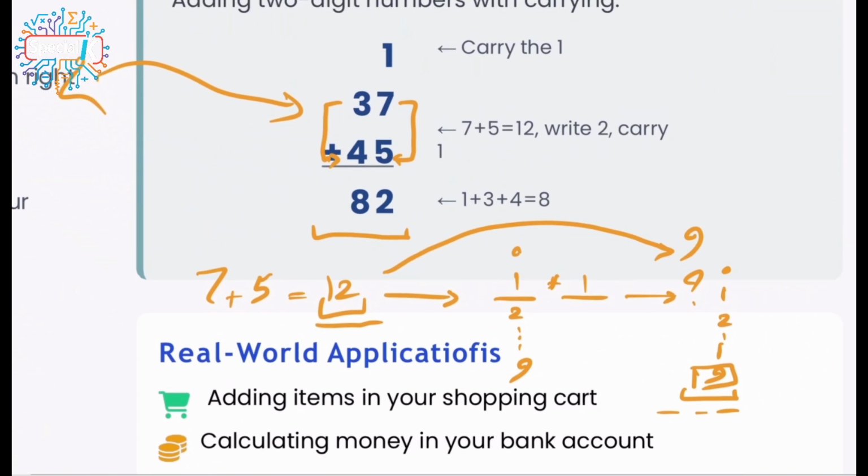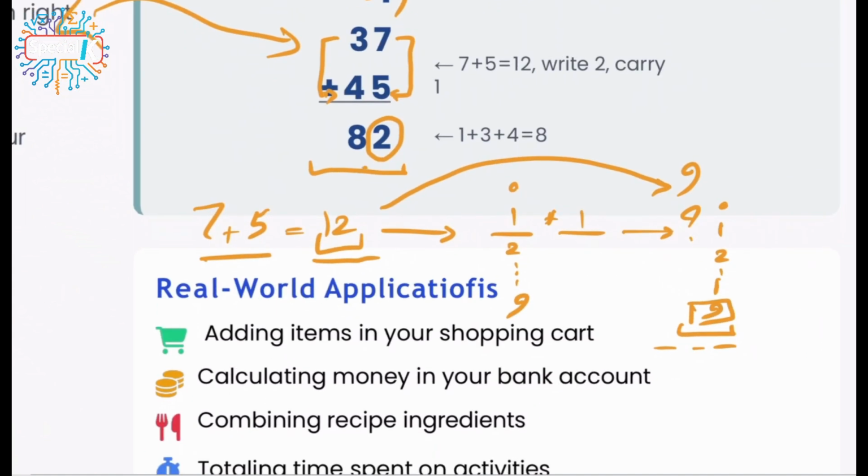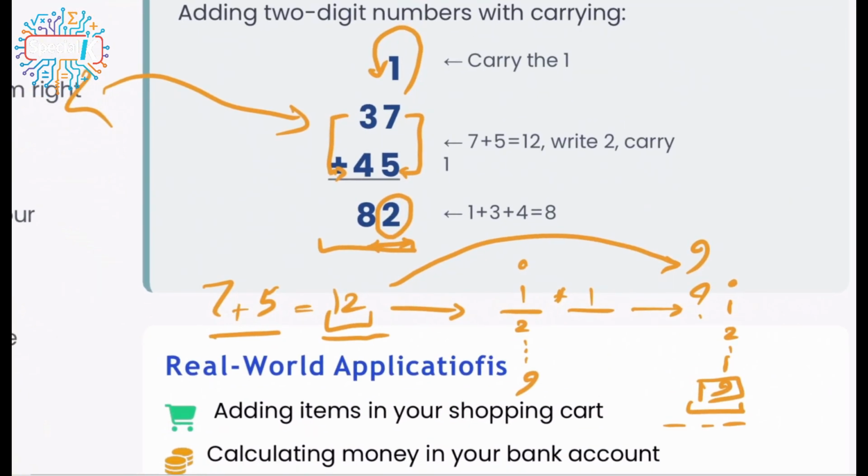What does that mean? I have 5 plus 7 is equal to 12, and of 12, only the number 2 is going to be validated for my work. I like it, but what should I do with that 10? I can carry it to the next position. Why? Because I know 10 should be in the next value system, not in mine, in the next part. So we say that we are going to move 1 to the next value system. Then what? So far, we understand that the units part of my final answer is going to be 2. But what about the next one?